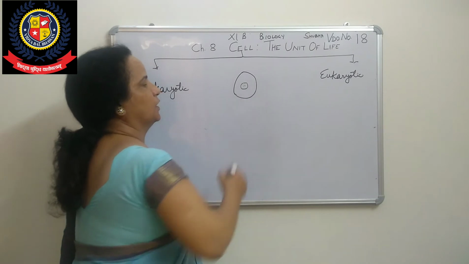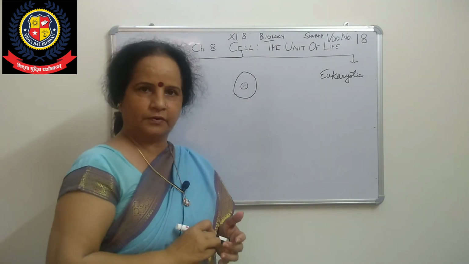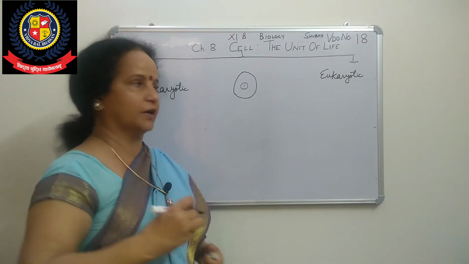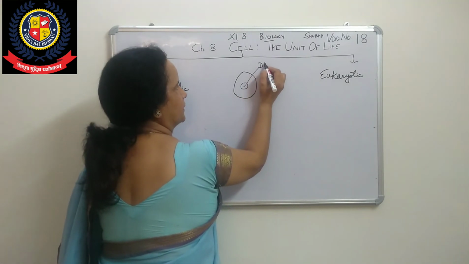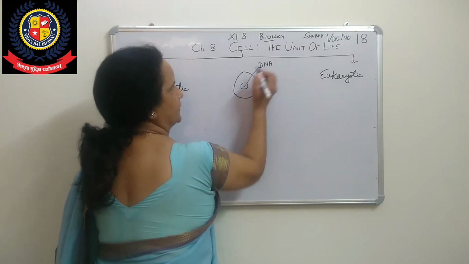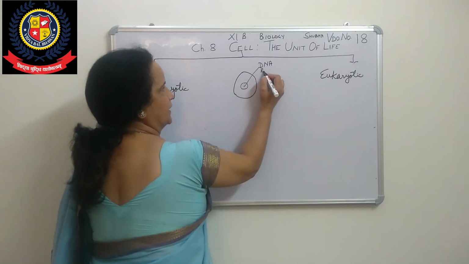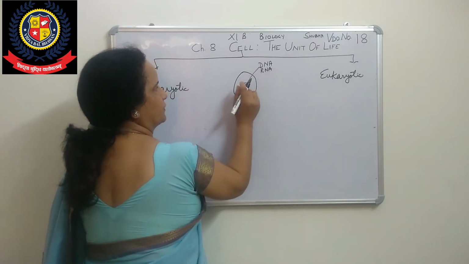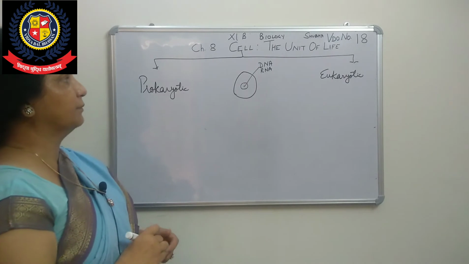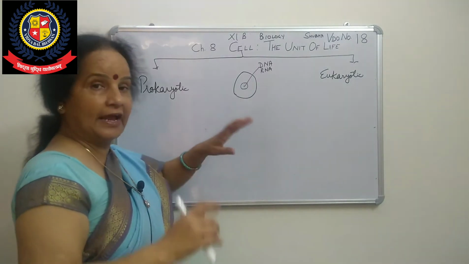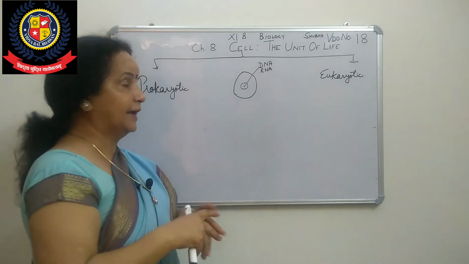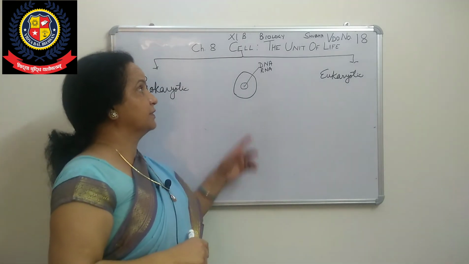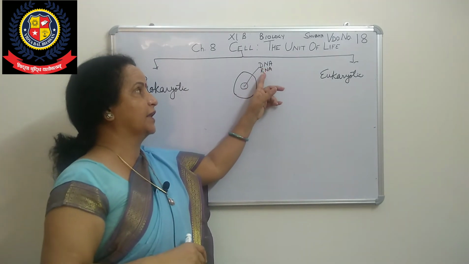In the nucleus the nuclear material is present, also called genetic material: DNA and RNA, which are nucleic acids. So the chemical composition of the nucleus is acidic, meaning they have DNA and RNA.